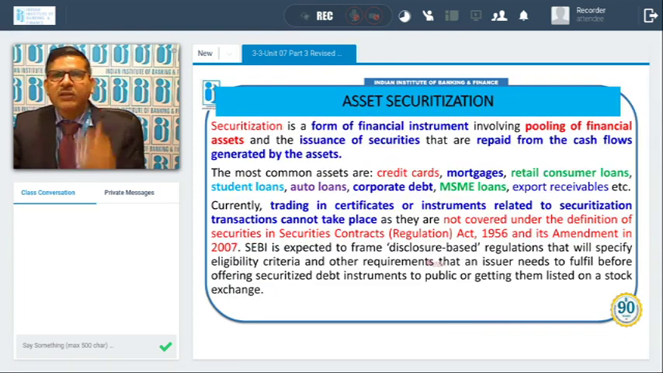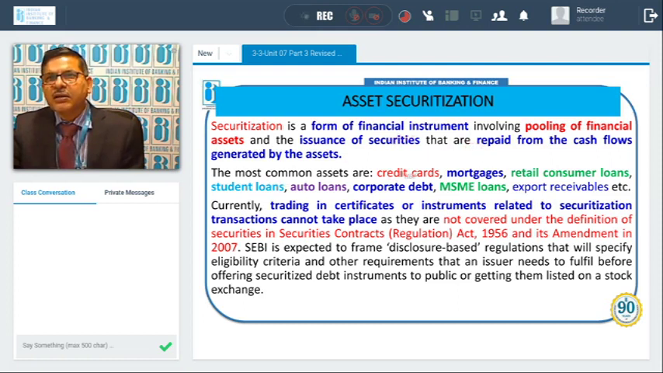Now let us come to asset securitization. What is asset securitization? Securitization is a form of financial instrument involving pooling of financial assets and the issuance of securities that are repaid from the cash flow generated by the asset. So whatever financial assets are available, they are pooled at one place, and against that the securities are issued that are repaid from the cash flow generated by the asset. Whatever asset cash flow is coming, the securities are repaid from that.